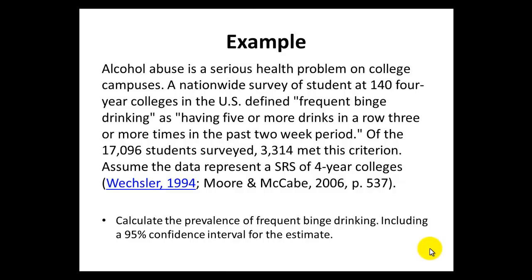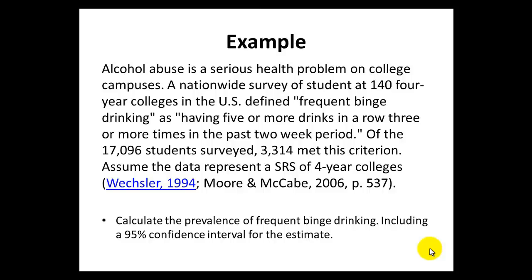Let's work an example. Alcohol abuse is a serious health problem on college campuses. A nationwide survey of students at 140 four-year colleges in the U.S. defined frequent binge drinking as having 5 or more drinks in a row, 3 or more times in the past 2-week period. Of the 17,096 students they surveyed, 3,314 met this criterion. Assume the data represents a simple random sample of four-year colleges.